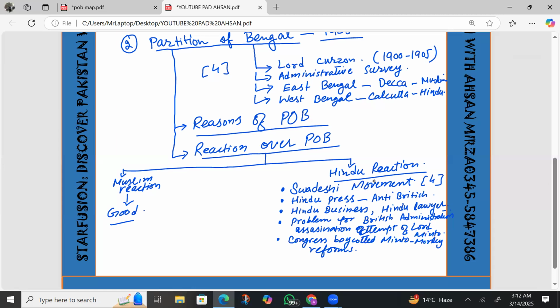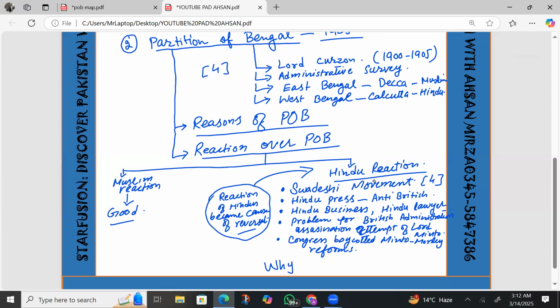Now just write that down. Hindu reaction became the cause of reversal. Now, if a question is given related to reversal, why was partition reversed? Simply, why was partition reversed?